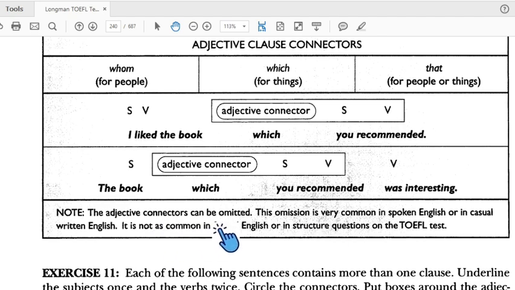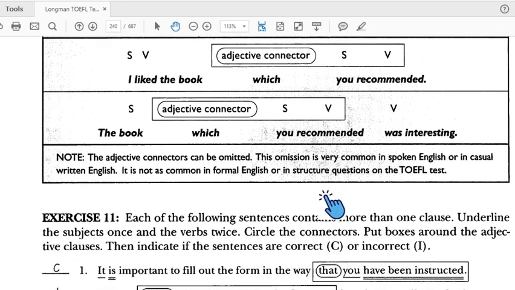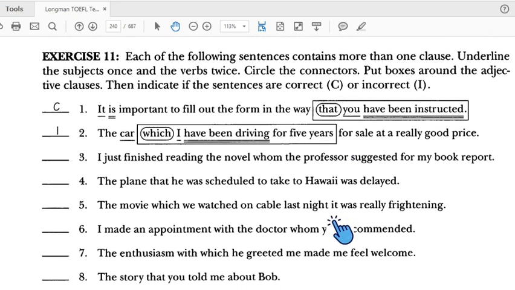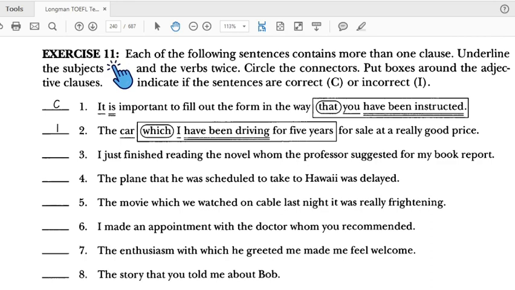The adjective clause connector can be omitted. This omission is very common in spoken English or in casual written English. It is not as common in formal English or in structured questions in the TOEFL test. Well, prepare your paper and a pen, and we do exercise 11.